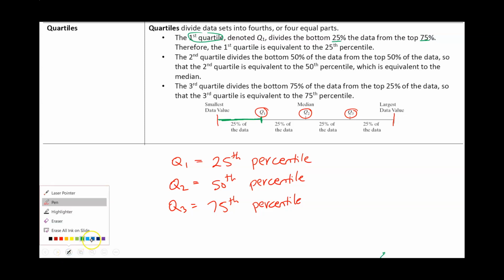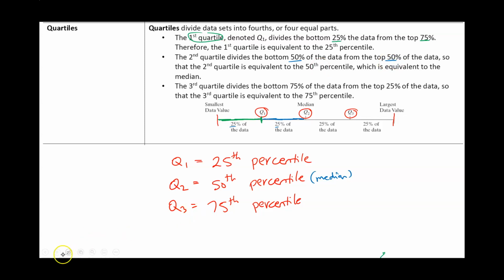Now Q2, this is the 50th percentile. This is also called the median or the middle value. And Q2 separates the bottom 50% from the top 50%. Second quartile separates the bottom 50% from the top 50%.